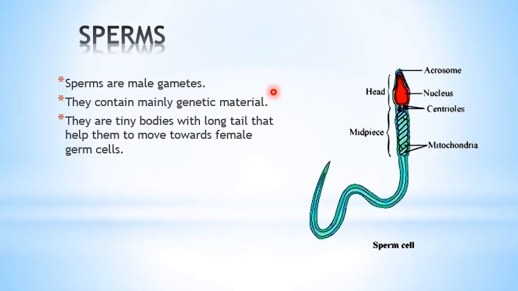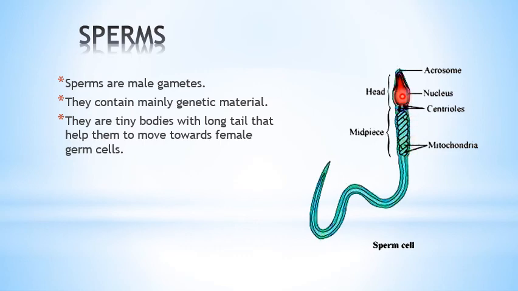What is sperm? They are male gametes. They contain mainly the genetic material. They are tiny bodies with a long tail that helps them to move towards the female germ cell. So this is the structure or the diagram of the sperm, that is a tiny body, a very small body which cannot be seen with the naked eyes.